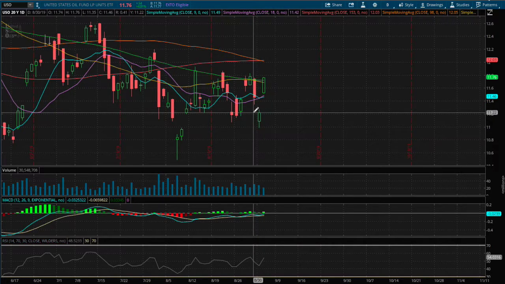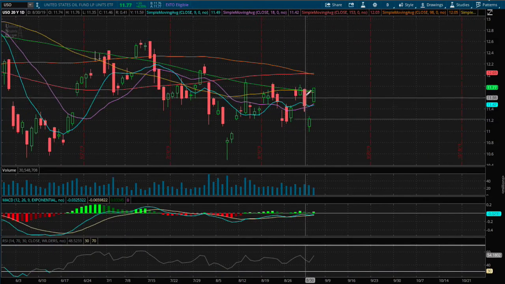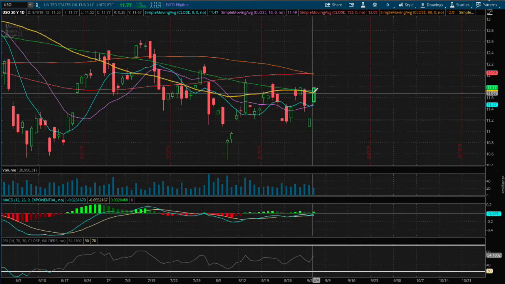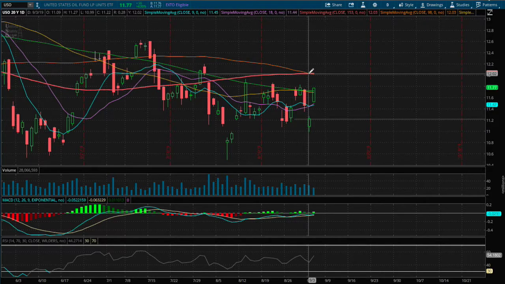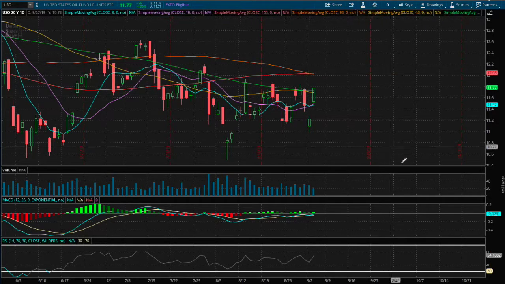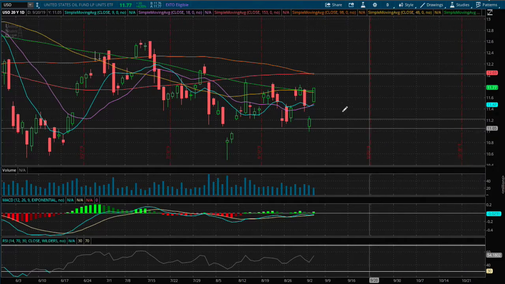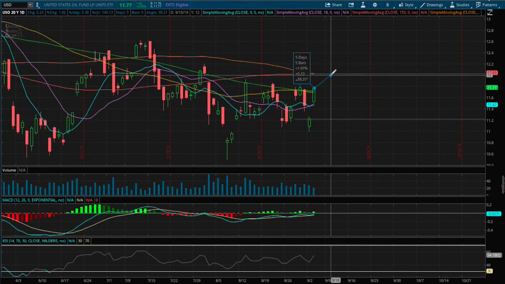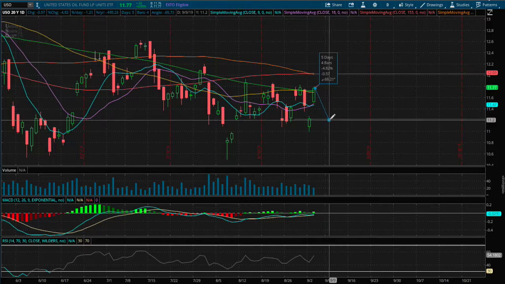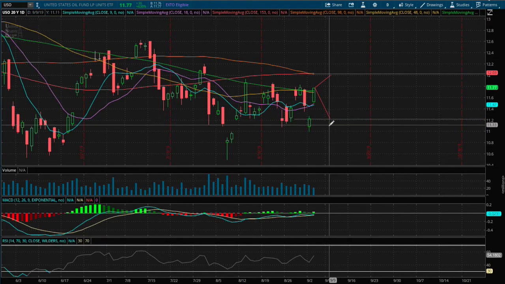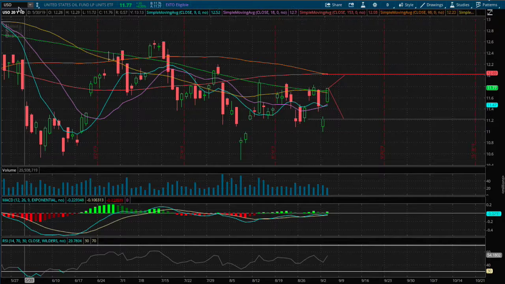So for support, if we do lose steam and get rejected off the 200-day moving average, we may see a retracement back to the price of $11.20. And if we do proceed to move on higher, I do see the trend touch the 150-day moving average at the price of $12. So if we do move on higher, that price movement is roughly around 2%, and if we do get a rejection and head down lower, that price movement is around 4.6% lower. So let's head to the forecast model.